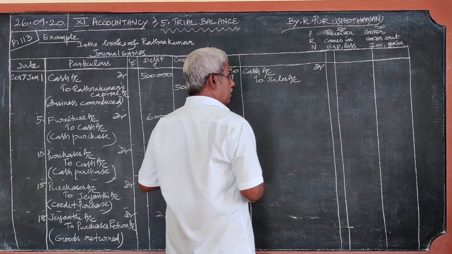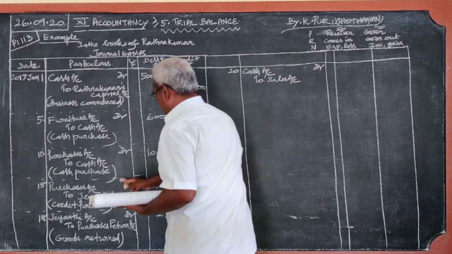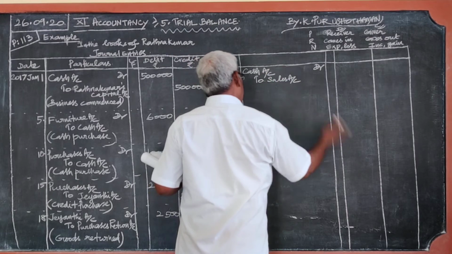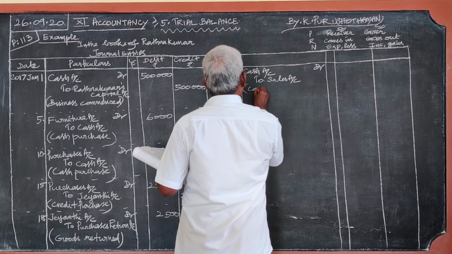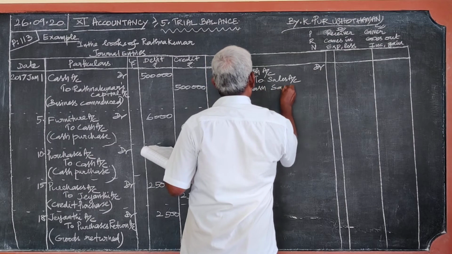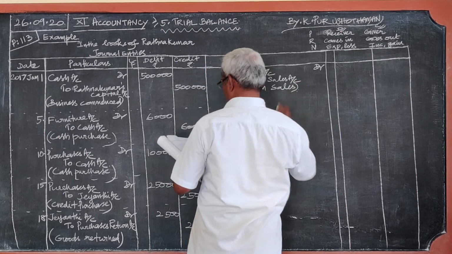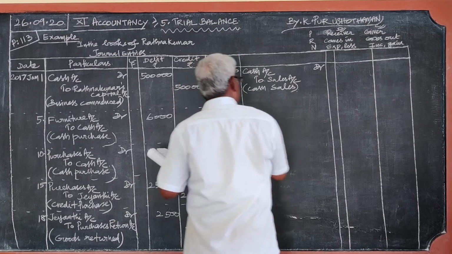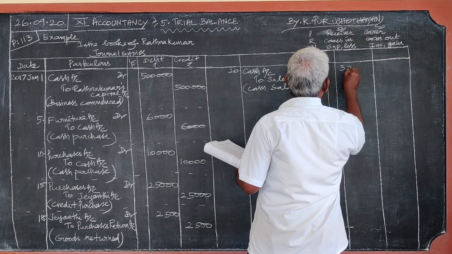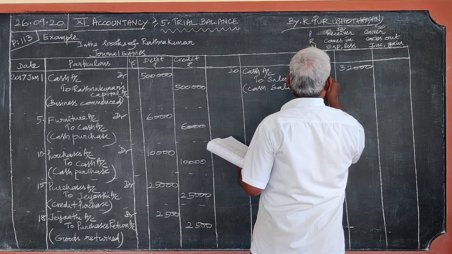For the purchase of goods, purchases account. At the time of sale of goods, sales account. Therefore, this is cash sales. The amount is 32,000.